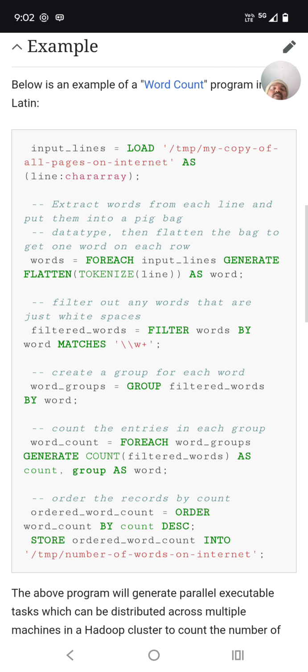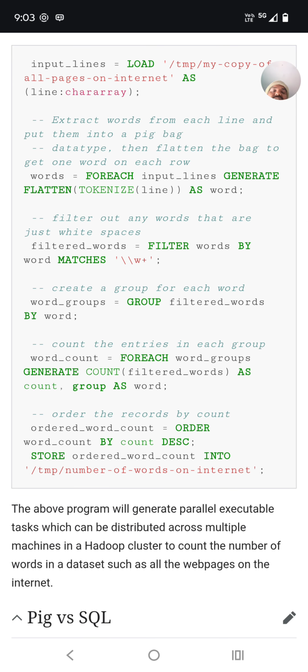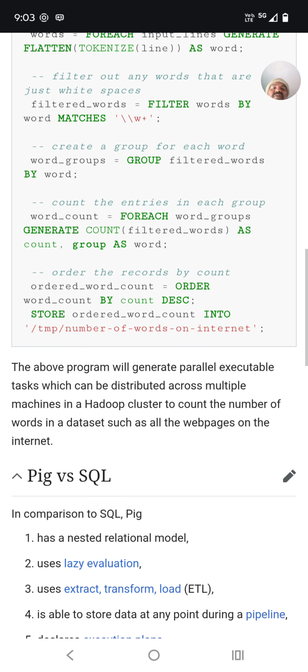You can see why they compare it with SQL, because the keywords and statements used here are similar to SQL programming. That is why Apache Pig is very useful. If you want to write a simple MapReduce program, or if you have some SQL knowledge, then go for Apache Pig. The program will generate parallel executable tasks which can be distributed across multiple machines in a Hadoop cluster to count the number of words in datasets such as all the web pages on the internet.